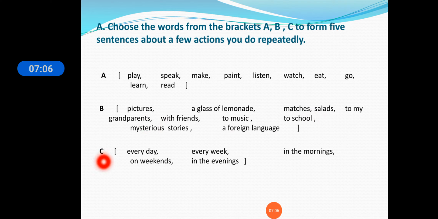In option C: every day, every week, in the mornings, on weekends, in the evenings. So you have to make sentences about actions which you do repeatedly.